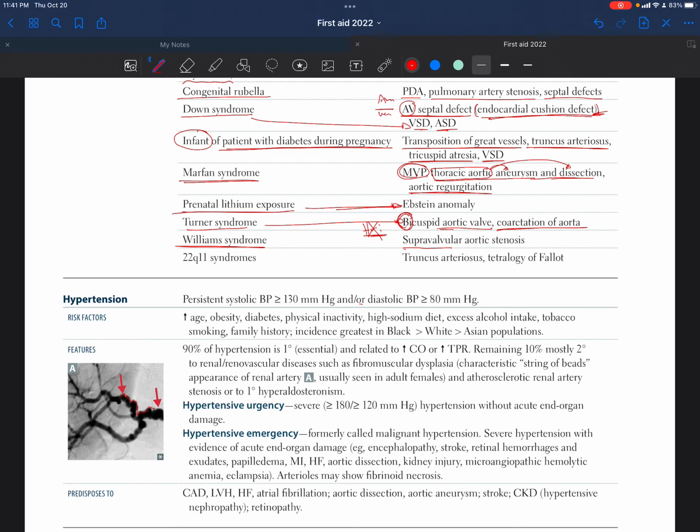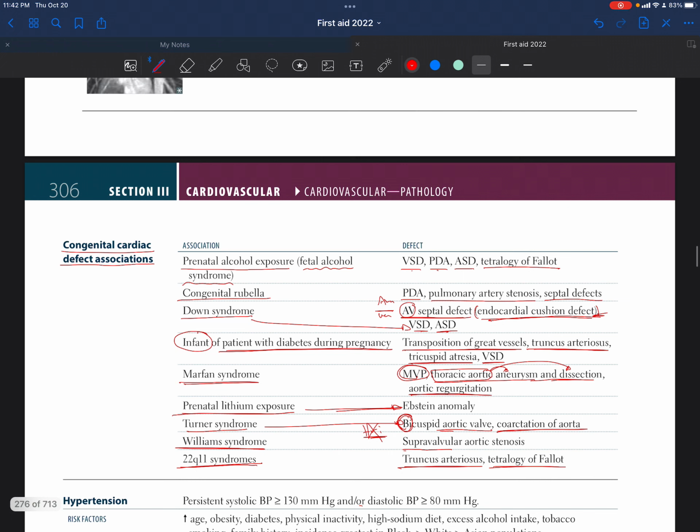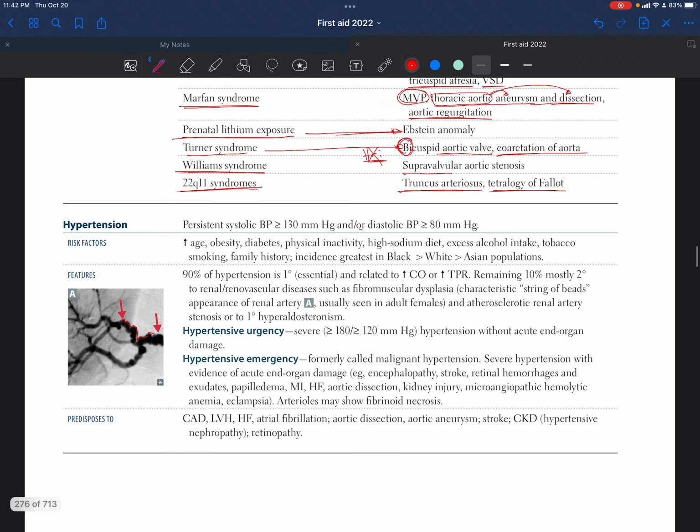So a patient with Williams syndrome could have supravalvular aortic stenosis. And also if we have 22q11 syndromes, like probably DiGeorge, as we said before, it could have truncus arteriosus and tetralogy of Fallot. So that's for the congenital heart problems.